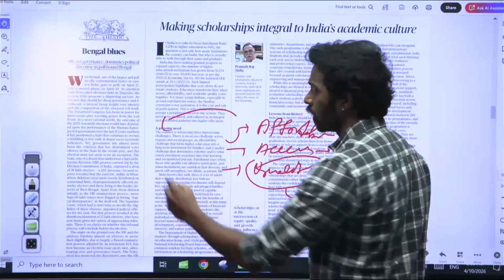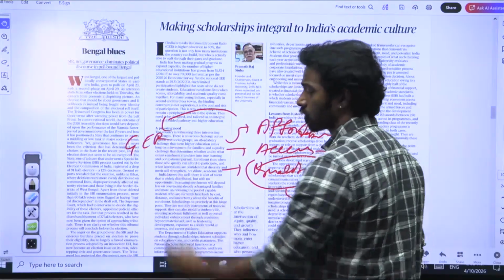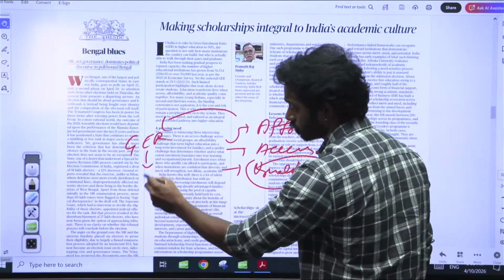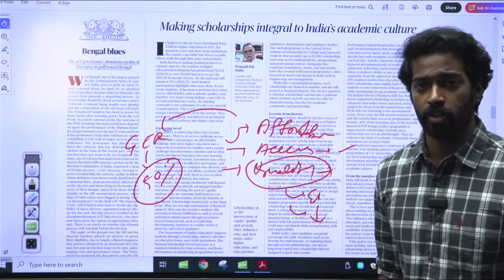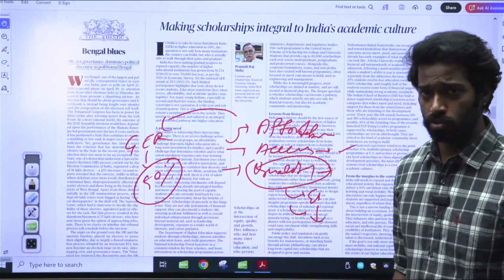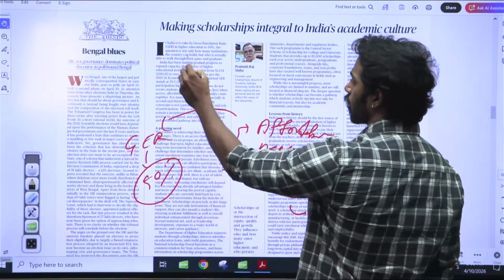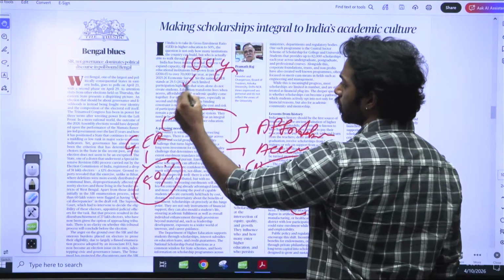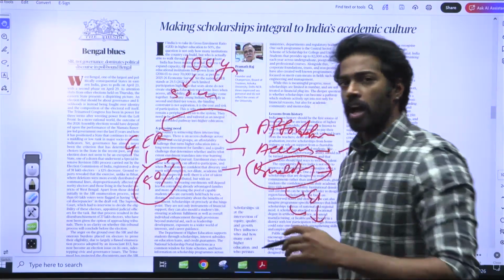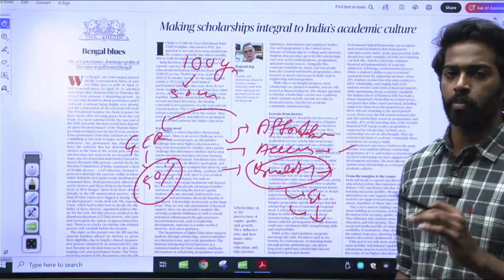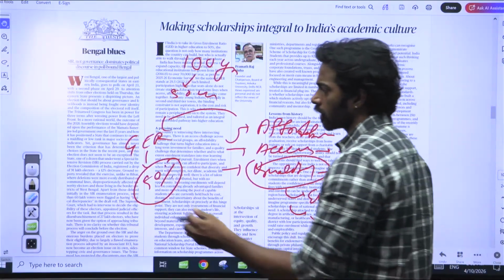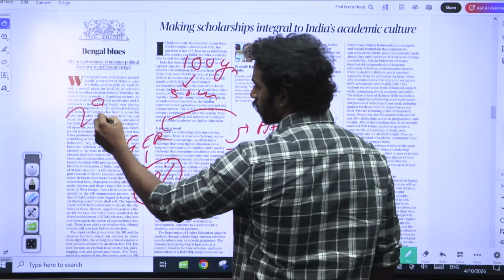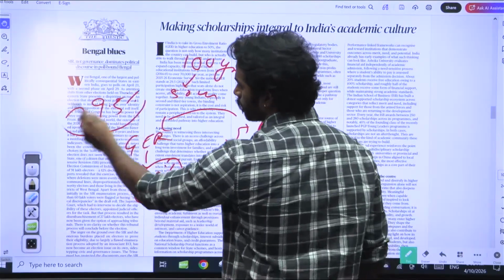The reason we are talking about all of these barriers is because the government of India is seeking a gross enrollment ratio in higher education institutions of 50%. We are aiming for a 50% gross enrollment ratio, meaning that out of every 100 young people, we need 50 young people in higher education institutions. That is what a 50% gross enrollment ratio means. Okay, but the current gross enrollment ratio is 29.5%.